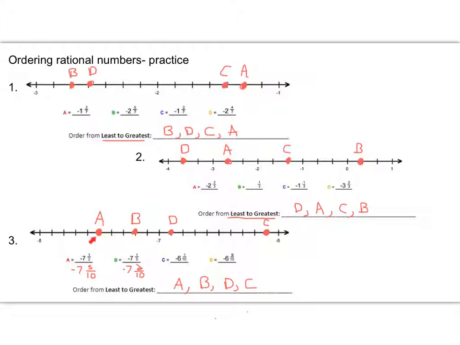You could also have divided negative 7 and negative 8 into groups of 5, and that would have worked out the same way. So that one was a little bit tricky. Alright, go ahead and turn to the next page, please.